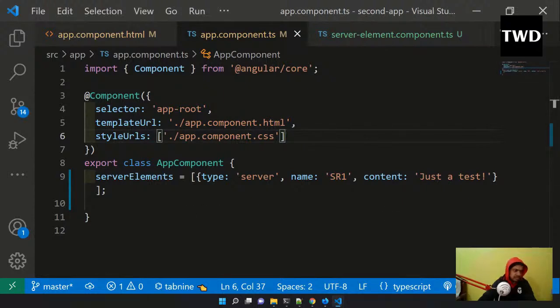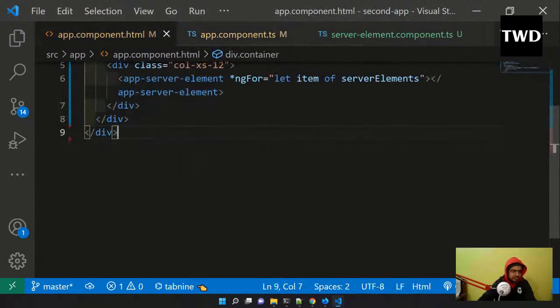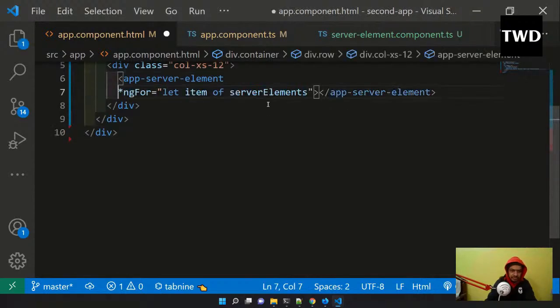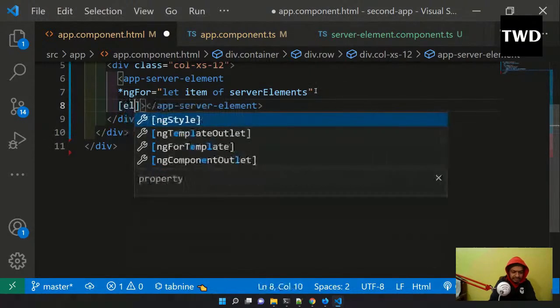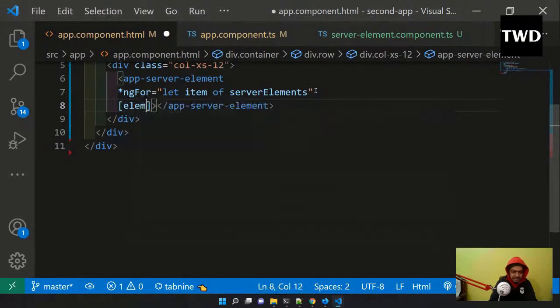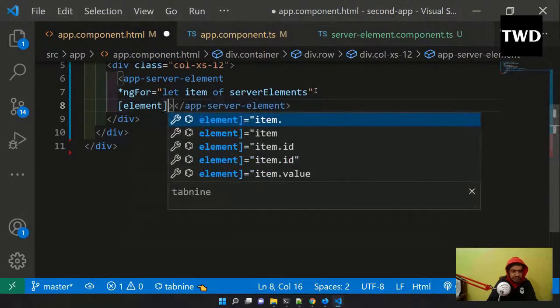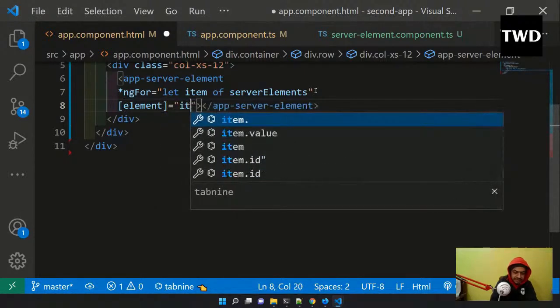Now what I'm going to do in this app component.html is bind this ngFor. Here I have to bind this element with the item.